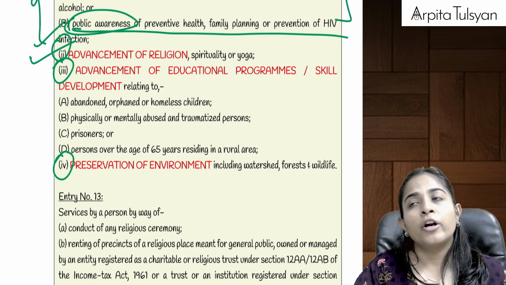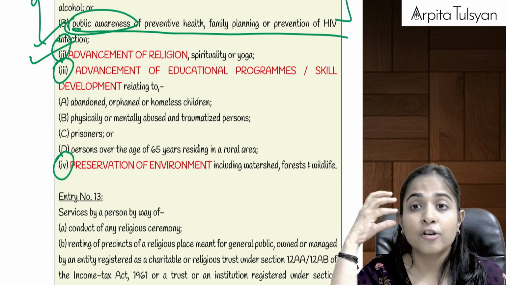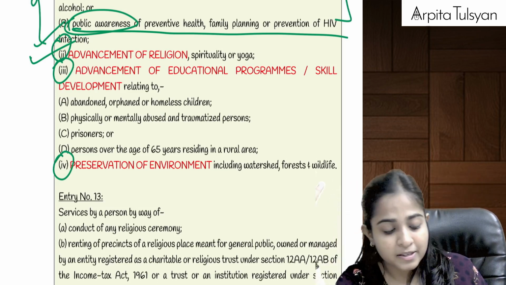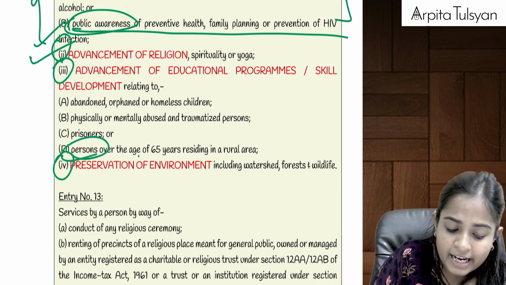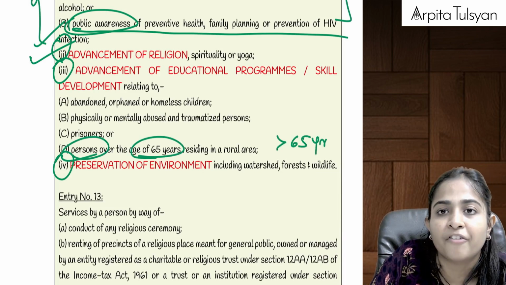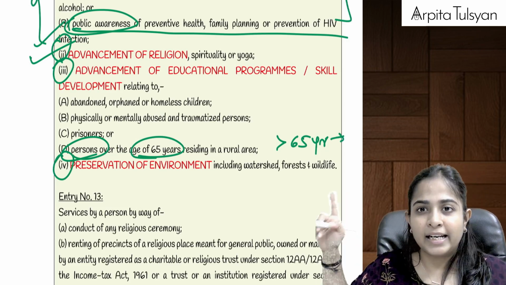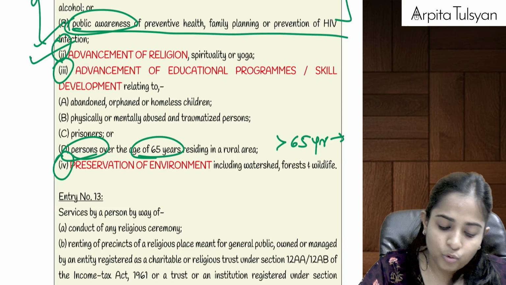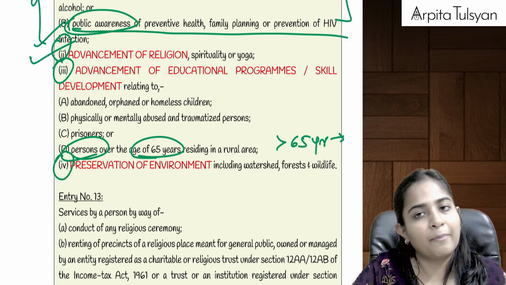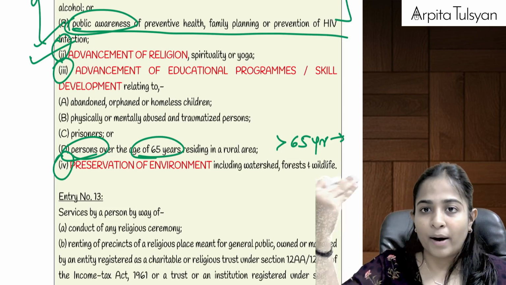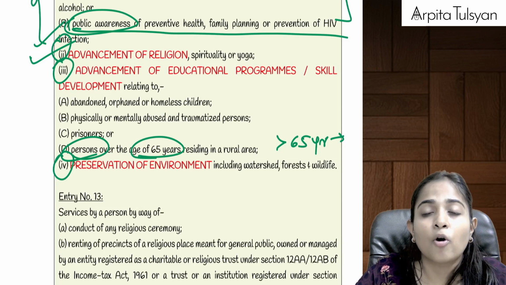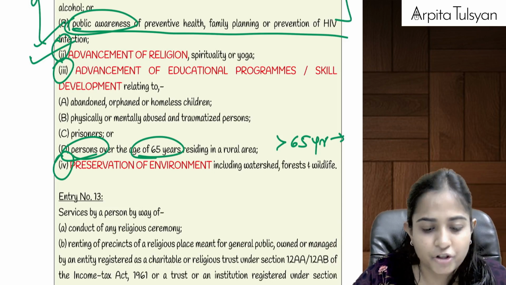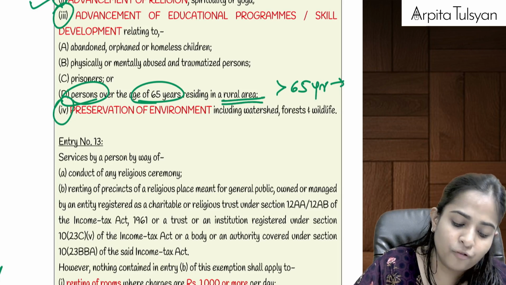For whom? For homeless children, for abandoned children, for some traumatized persons who are mentally abused, physically abused, or for prisoners, or the next one is very, very important, or for any person who is over the age of 65 years but who is residing in a rural area. Means we can generally say, for senior citizens who are staying in a rural area, if we are doing some education programs for them, or some skill development programs, maybe we are providing them coaching, and we are charging some nominal consideration from them, on that consideration GST will be totally exempted. Okay, please be careful with this rural area point.